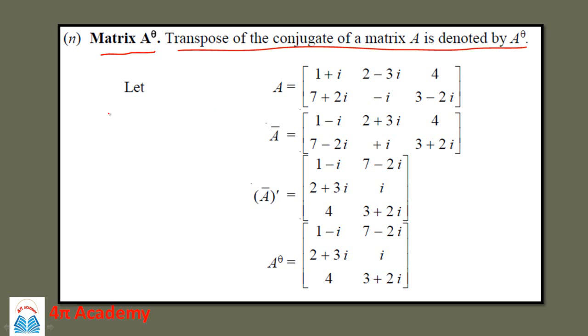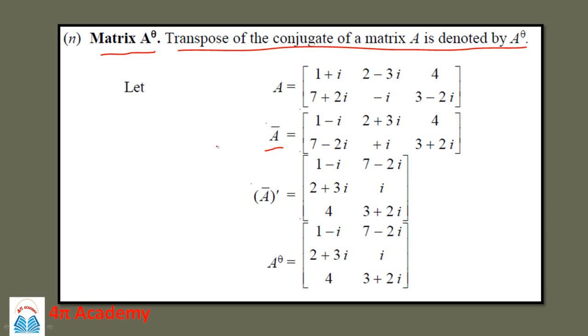And how to find it? Suppose this A, from the previous example we have seen that it is 1 plus i, 2 minus 3i, 4 and so on. So we can find out the conjugate of that matrix by replacing this i by minus i. So we'll get its conjugate.